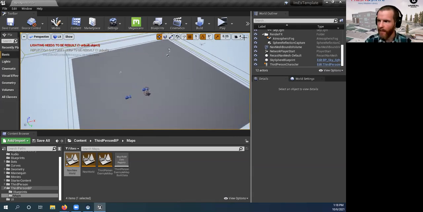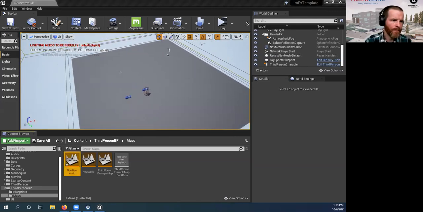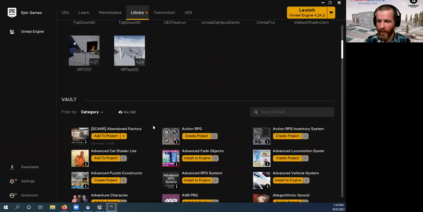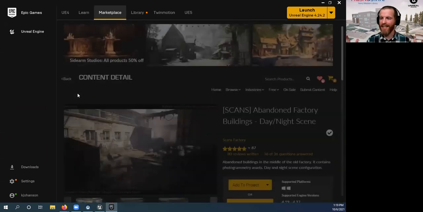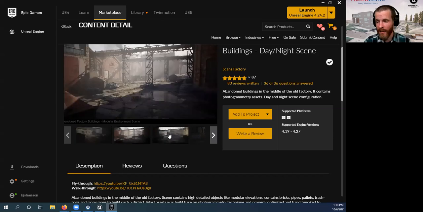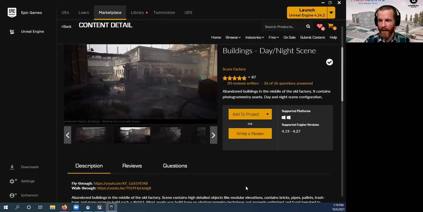All right, let me show you something here, again in the Epic launcher. Unreal Engine has their own marketplace as well, where you can get a lot of free content. They have a swath of free content that they release every month, in addition to plenty of other stuff. One thing they throw out every month is these amazing scans. I'm trying to stay away from puns like "epic scans" because the company's called Epic. Forget about it. You'll see these scans are super detailed. This is actual content in Unreal Engine, not photography.